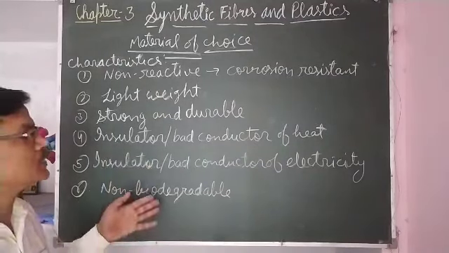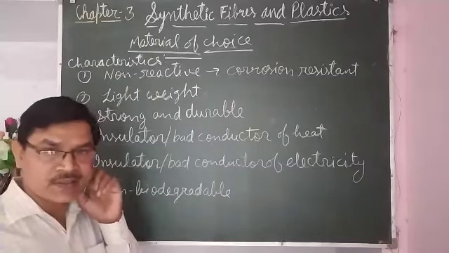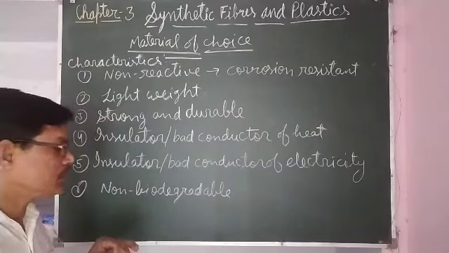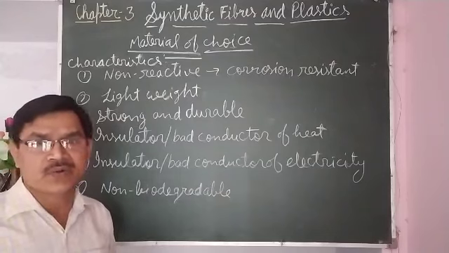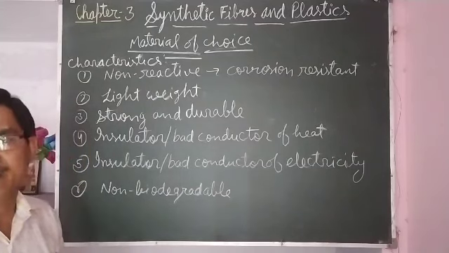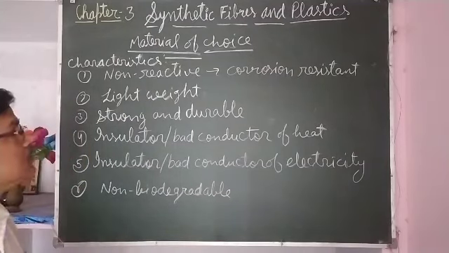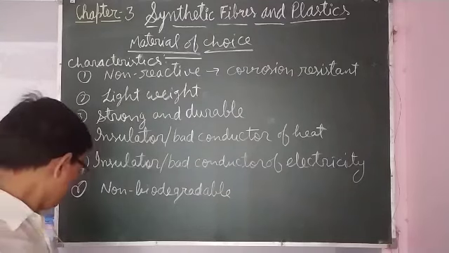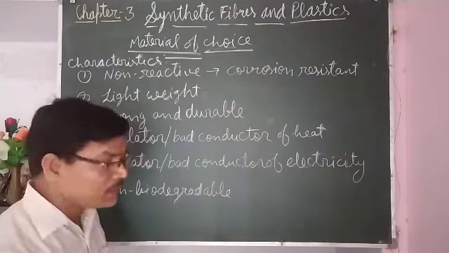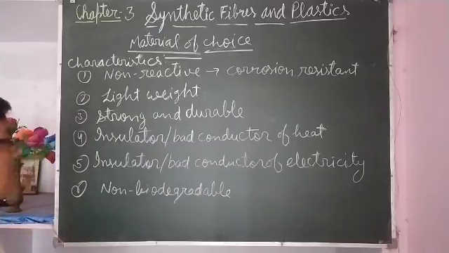So these are the many characteristics because of which plastics are being used so excessively in every field. These are the characteristics which have made it the material of choice.